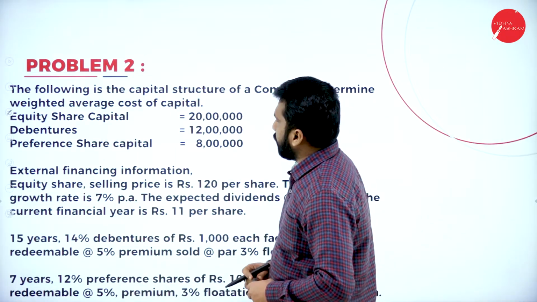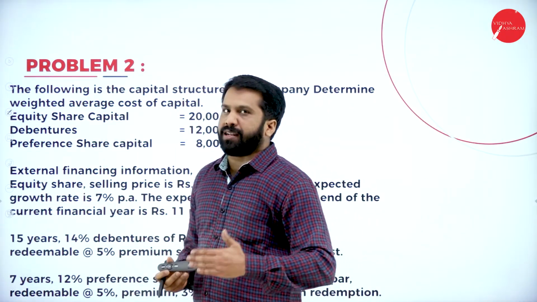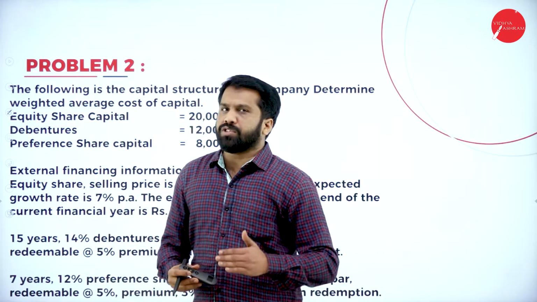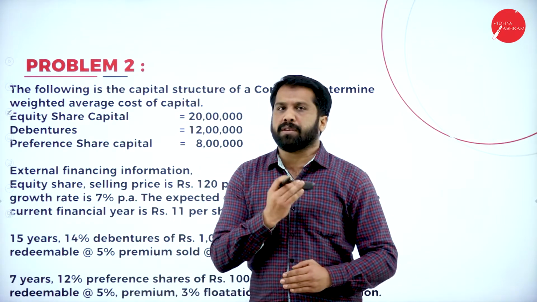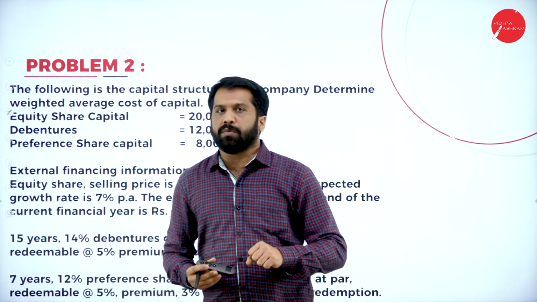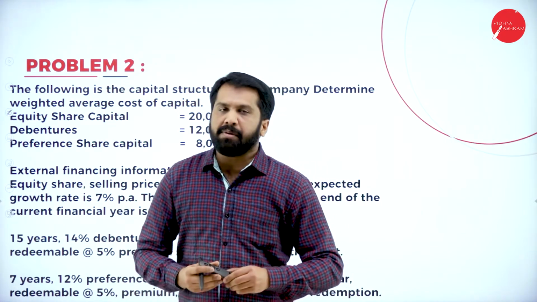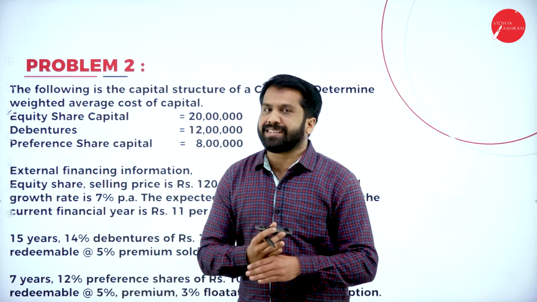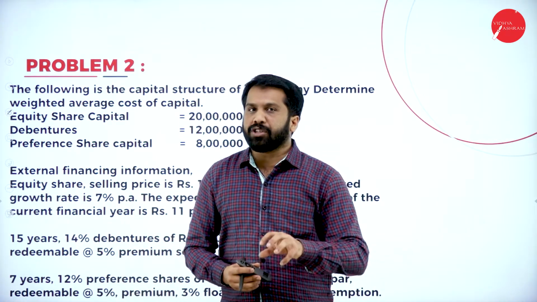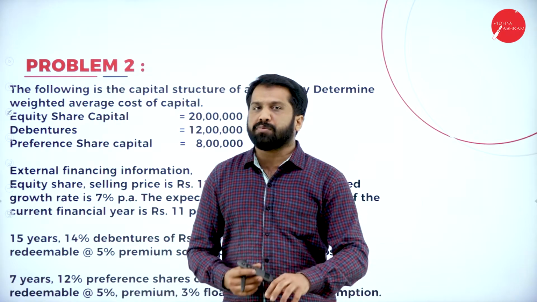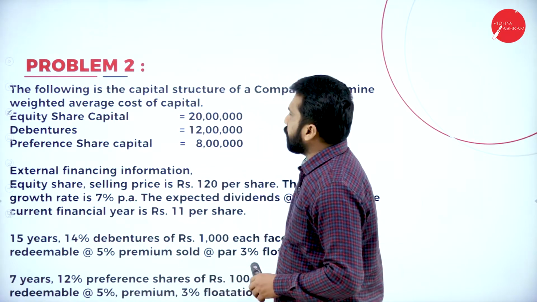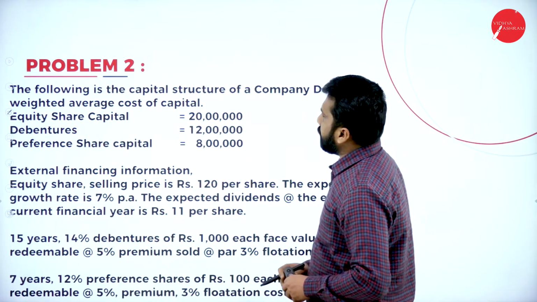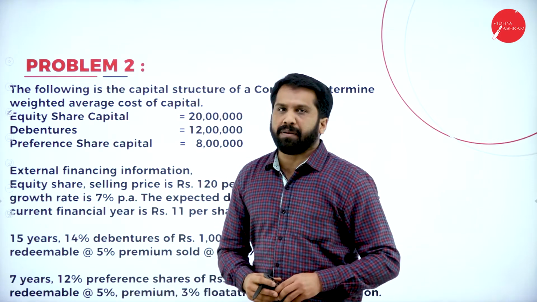Now, first one. We have already done problem number 1 in the previous session. Now we are doing problem number 2. We'll go step by step. In this we have a problem with redeemable, redeemable in the sense repayable. You know the formulas are a little bigger, and your examination problems will be like this. Now, the following is the capital structure of a company. Determine the weighted average cost of capital.